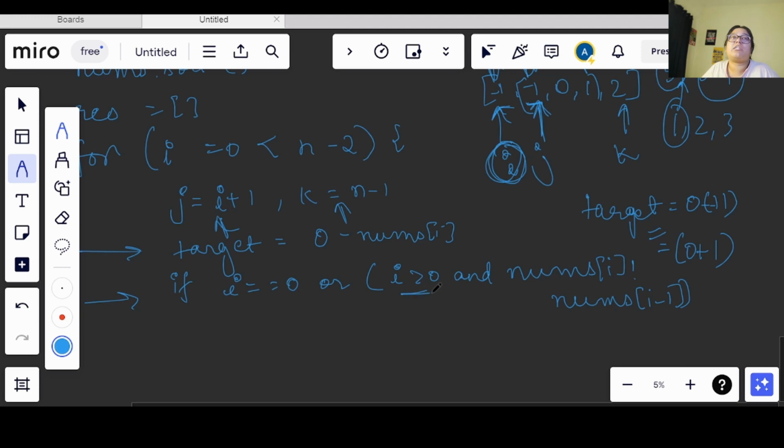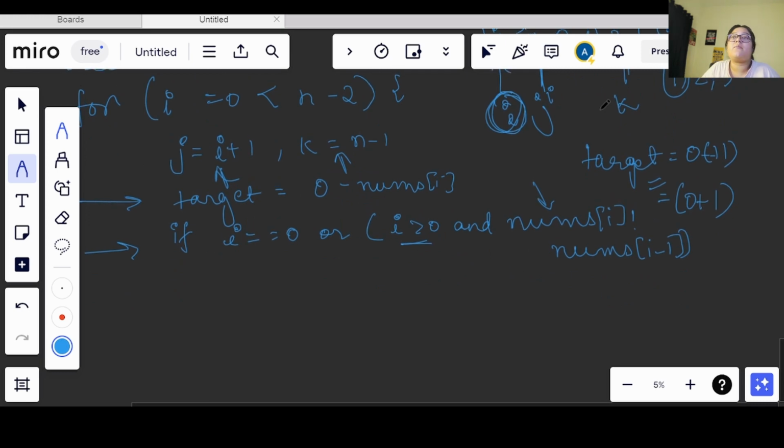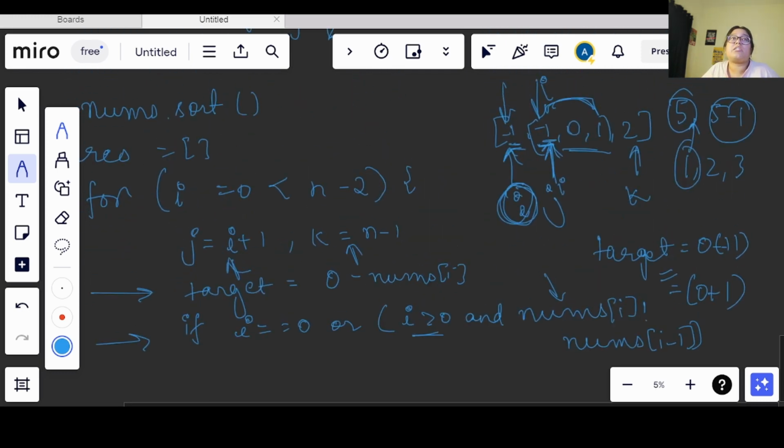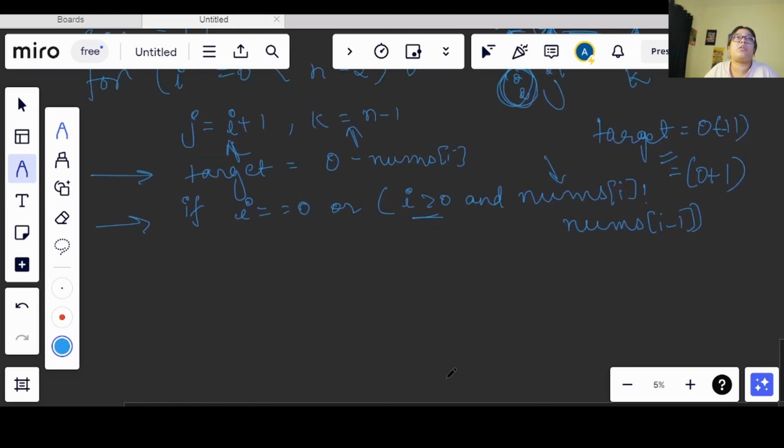If we are having a condition where I is greater than 0, and I am coming here and I am seeing this is also equal, this is also equal. Now if I am having such a condition, then there is no need to again go inside the while loop, because I will be getting the same triplet again. So in order to avoid that, I will be checking this condition, and after that only I will be going inside the while loop. So now if this condition is becoming true, I will start the while loop. Now I will have a j and k. j will be going till less than k.